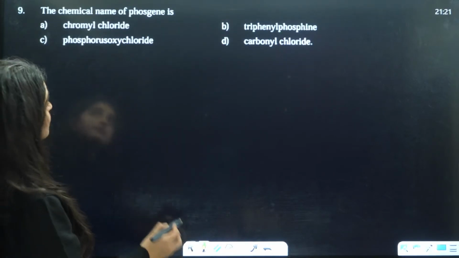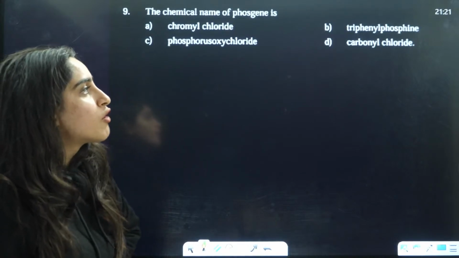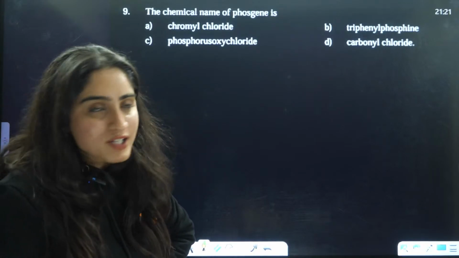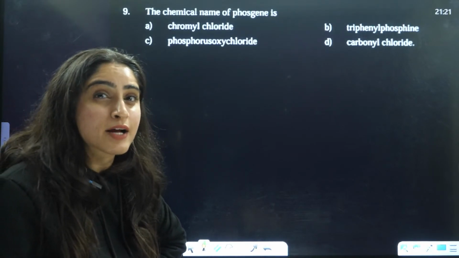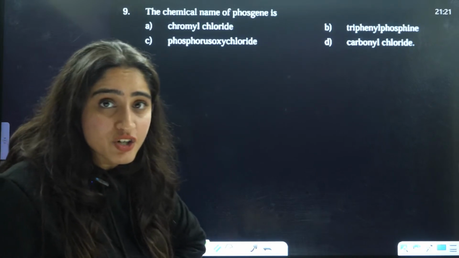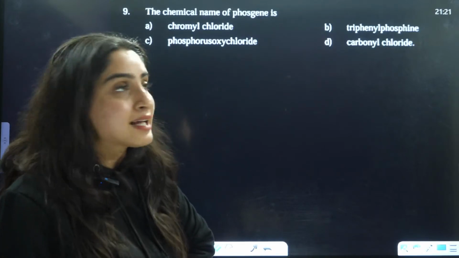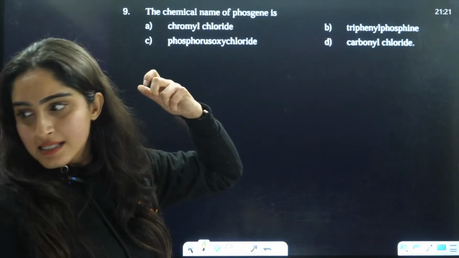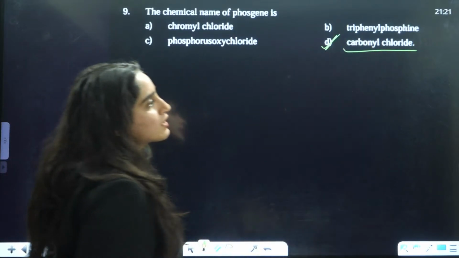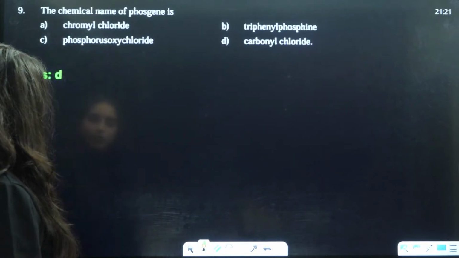Okay, next is the chemical name of phosgene. Phosgene is what? Phosgene, students. There was also one of the gases in the Bhopal gas tragedy, if you have ever heard of that. MIC is a very dangerous chemical. The initial thing was phosgene gas. So phosgene is nothing but carbonyl chloride. This is there in haloalkanes and haloarenes.